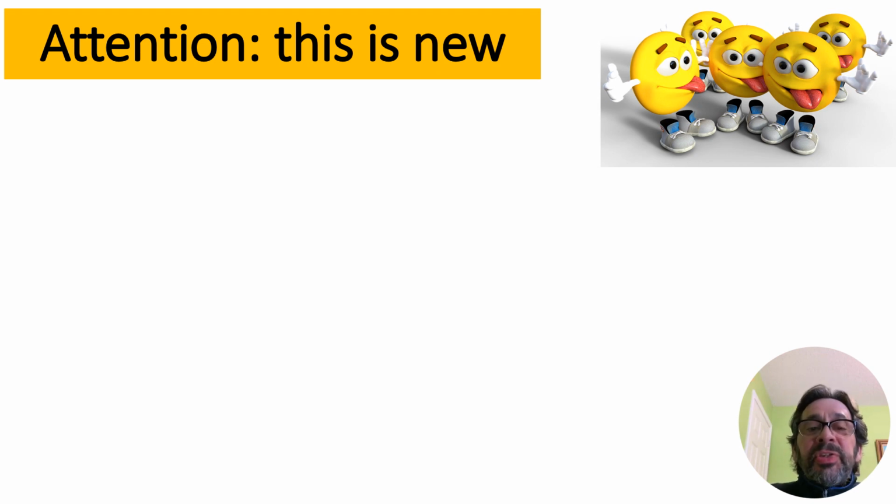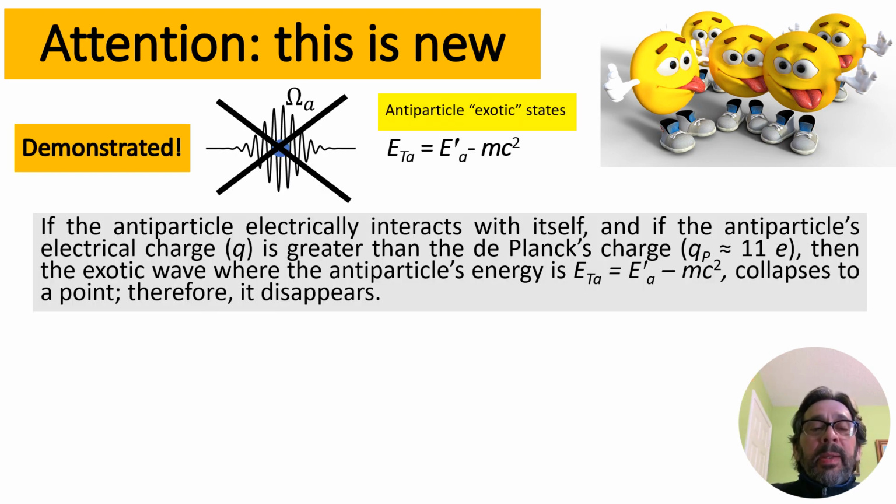Attention, this is new. It has been demonstrated that if the antiparticle electrically interacts with itself, and if the antiparticle's electrical charge is greater than the Planck charge, the Planck charge is around 11 times the charge of the electron, then the exotic wave where the antiparticle energy is E prime sub A minus mc² collapses to a point.